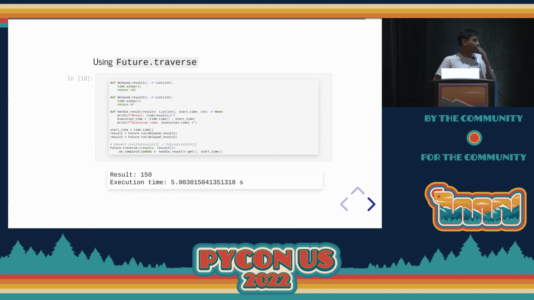So let's go ahead and take a look at how that works. We have result 1, which is the same thing, future.run, delayed result 1, future.run, result 2. And here we call future.traverse, and we supply the list of futures. And then the same thing, we just call the onComplete handler to get the execution time and our final result to print it out. So with future.traverse, if we're dealing with a lot of different computational results, we can quickly invert a list of futures into a future of a single list.